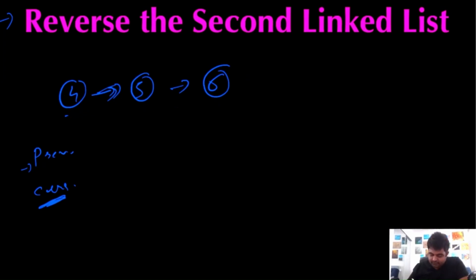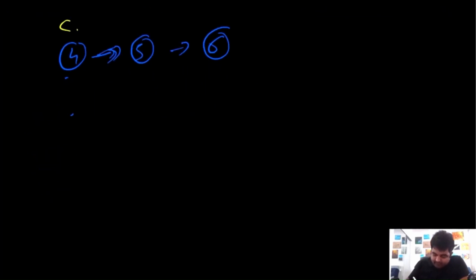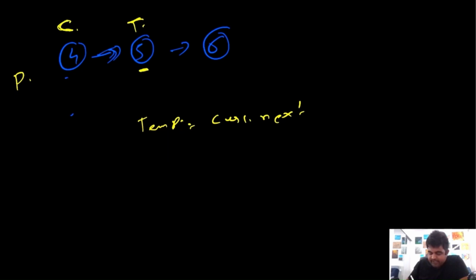So let me quickly show you how. Initially we would have our current pointer over here and our previous pointer over here. Right now current.next is pointing to the next element. So first of all, we are going to create a temp variable, and in this temp variable we are going to store the value of current.next. So current.next we stored, okay, so the temp variable is currently over here. Now, rather than having the current variable point to the next element, we are going to have it point to the previous element. So now this 4, rather than pointing to this 5, is going to point to the previous element, which would be null in this case.